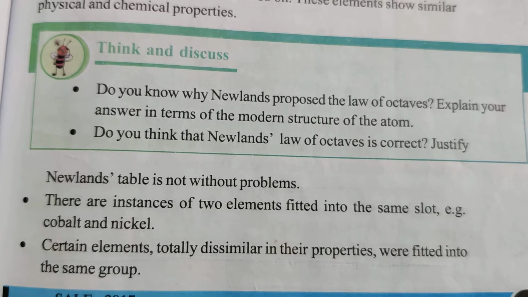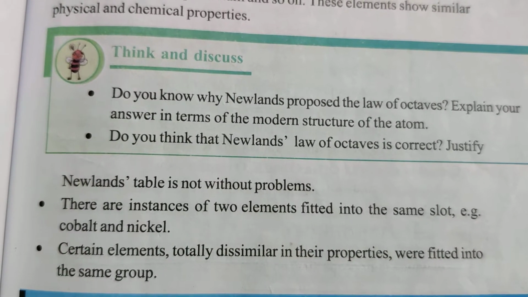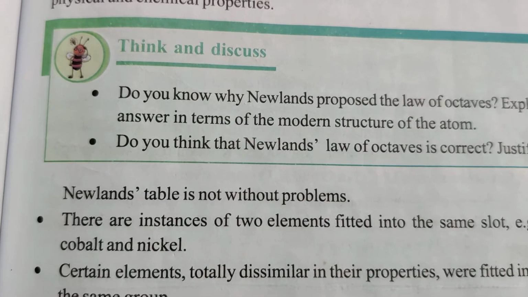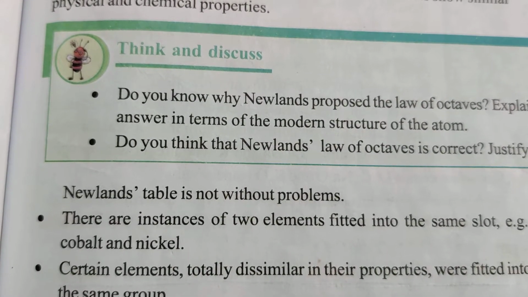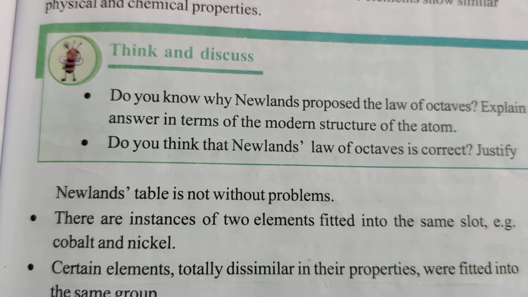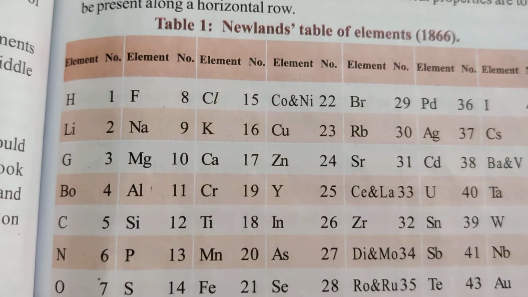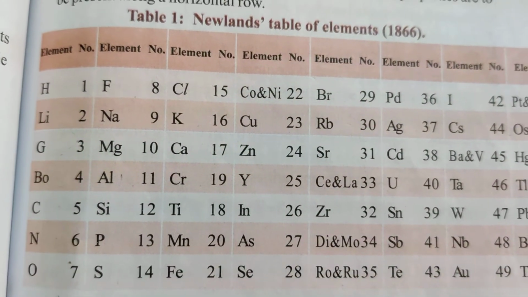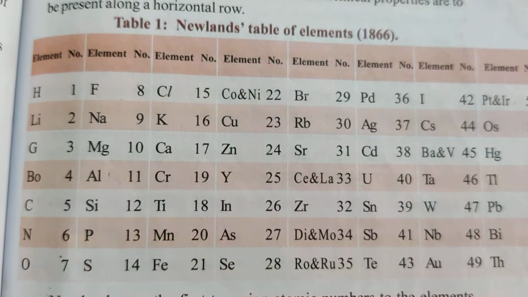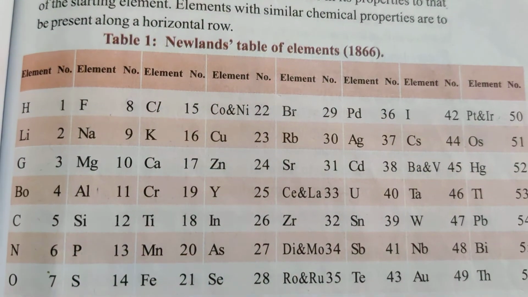Now, what are the limitations of Newlands' law of octaves? The first one is, here you see there are instances of two elements fitted into the same slot. Example, cobalt and nickel. Here you see this table. Actually, for each element he allotted one slot, meaning for one room, one element.